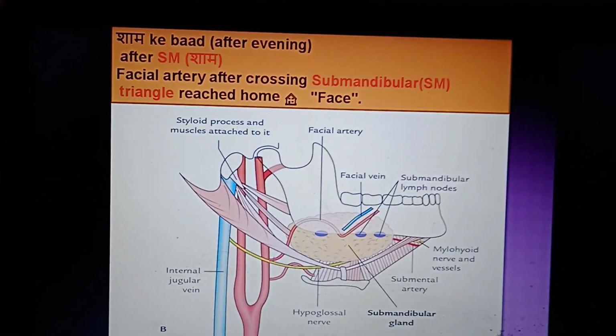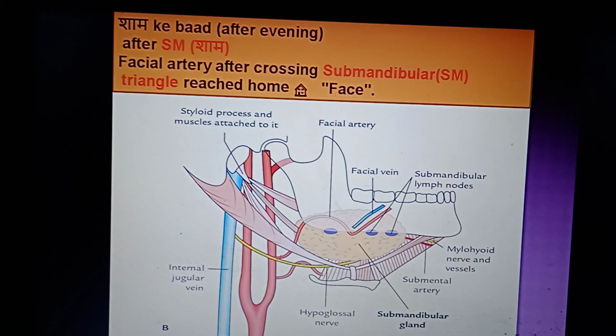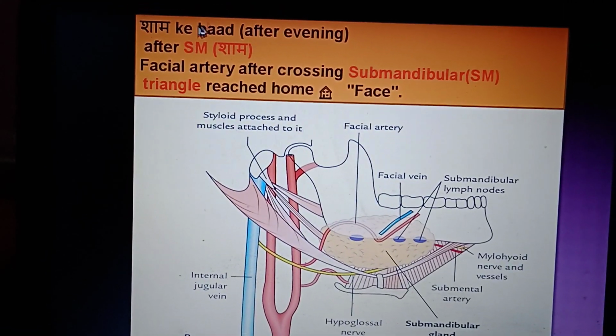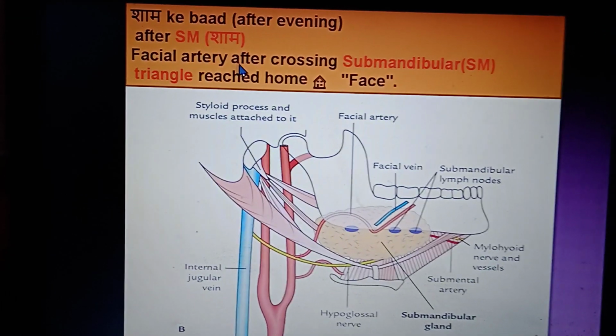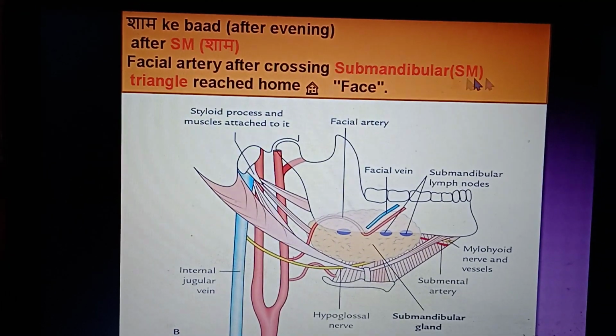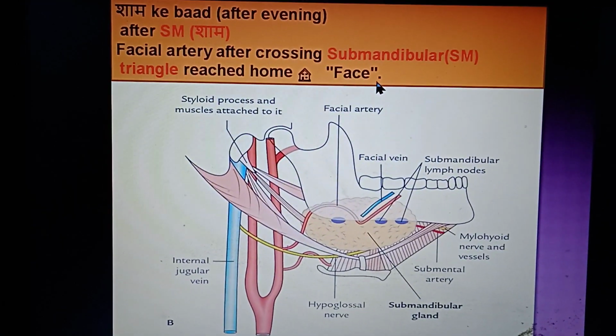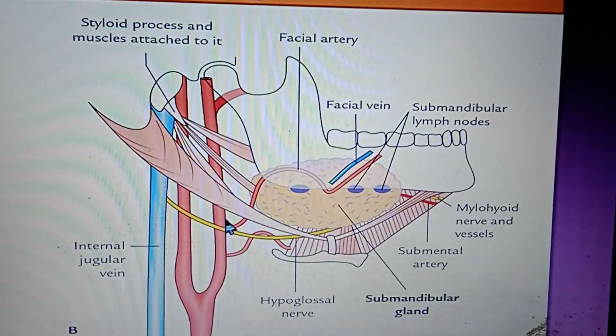After evening, this SM stands for submandibular triangle. The facial artery, after crossing the submandibular triangle, reaches the face. These relations are very important.